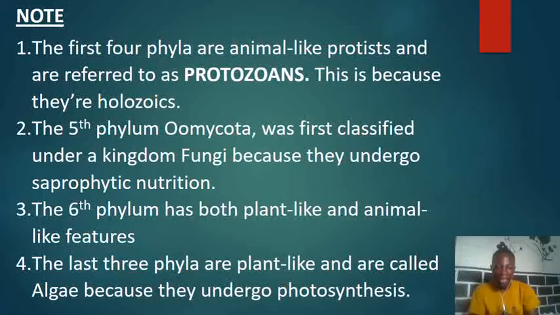Then the last note we are going to look at is that the last 3 phyla are plant-like protists. They are plant-like because they undergo photosynthesis. We call them algae. So we have the green algae, the brown algae, and the red algae. Because they undergo photosynthesis, we call them plant-like protists. So let's take critical note of these 4 key things.